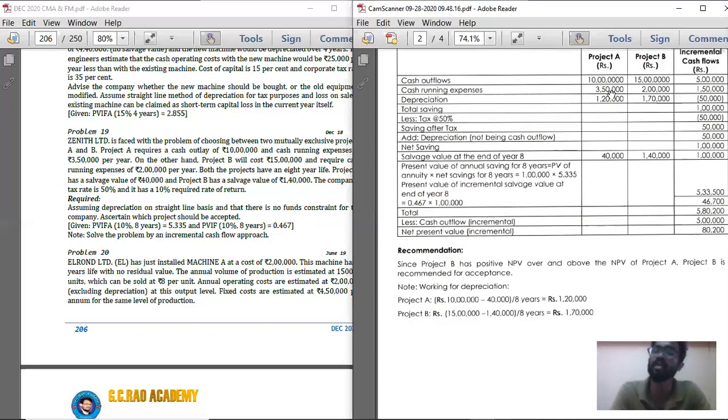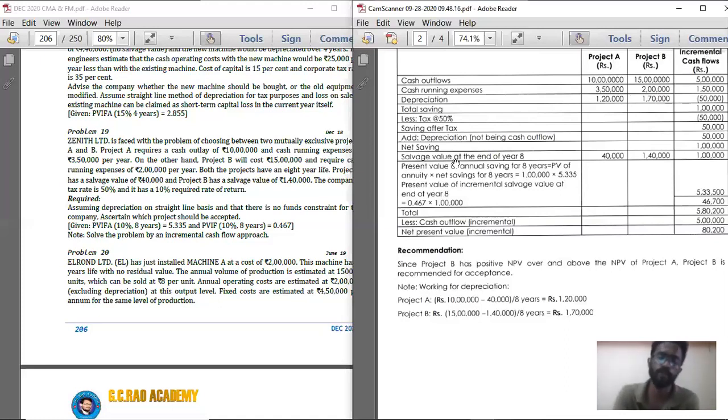Then you will get the present value of total cash outflow for both projects. Compare project A and project B, deduct A minus B, and you will get incremental cash flows. Instead of going item by item for incremental, you can total the present value of cash outflows, compare it, and take out the incremental present value of cash outflows.